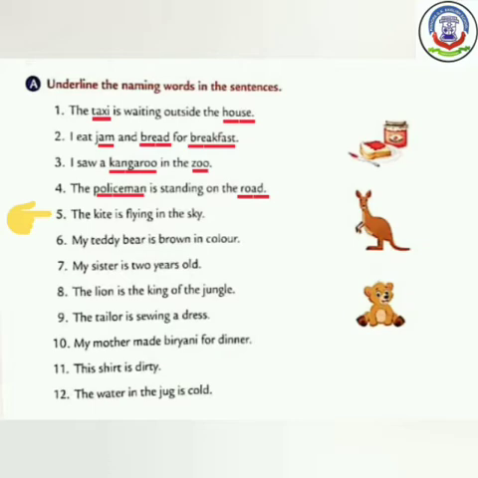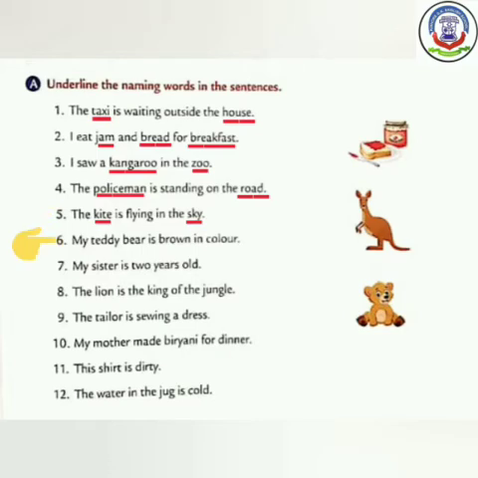Kite is the name of a thing. So we have to underline it. And see, S-K-Y, sky. Sky is a place. So we have to underline it. Where is the kite flying? In which place is it flying? Sky.